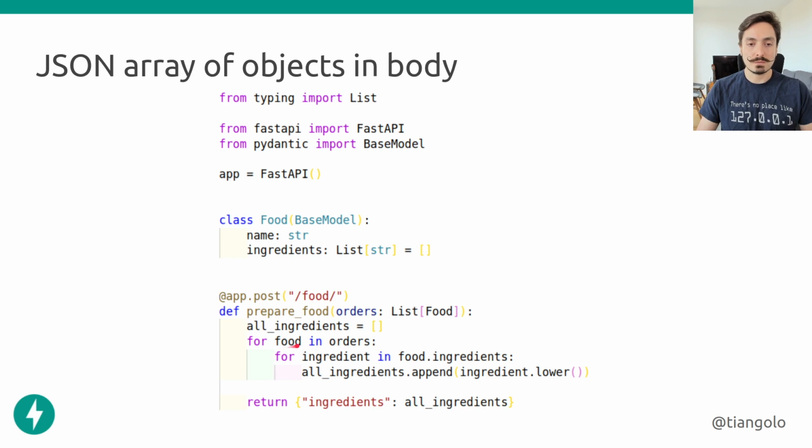So we can iterate for each one of these food, and then we can extract the attributes that this instance is going to have, like food.ingredients, and then for each ingredient, which is going to be a string, because this is what we defined here, then we can do something with that and then just return the response. The thing is that we can work with our data with the exact same types that we define, and this is very useful. I'm going to show you in a little bit why this is very useful while coding.